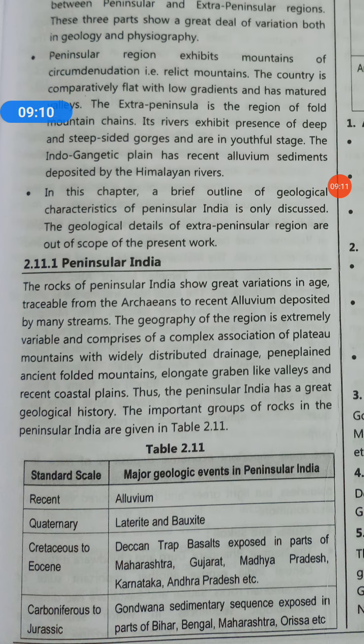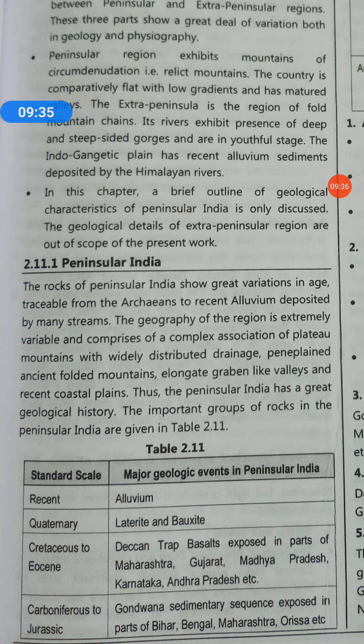The extra peninsula, which is the Himalayan region, has been active till recently, and is even now subjected to many earthquakes. The Indo-Gangetic plain was formed due to sagging of the land during the creation of the mountains of extra peninsular region.